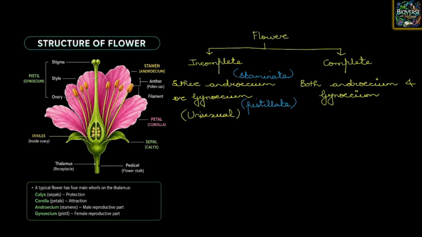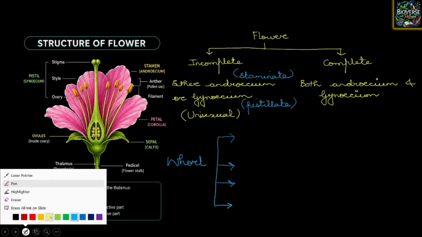Now, when we are talking about the complete flower, children, I need to discuss a very important thing. We are going to talk about the word whorl. Whorl is spelled W-H-O-R-L. Now, when we talk about the whorls in the flower, we are going to talk about a total of 4 whorls. Yes, whorl refers to a circular arrangement, and definitely this circular arrangement is present over the thalamus on which the entire structures are present.